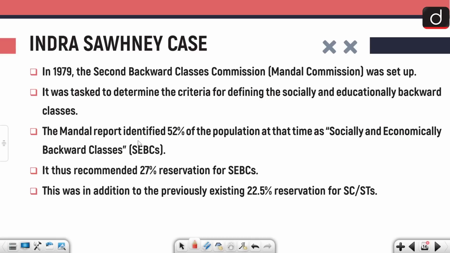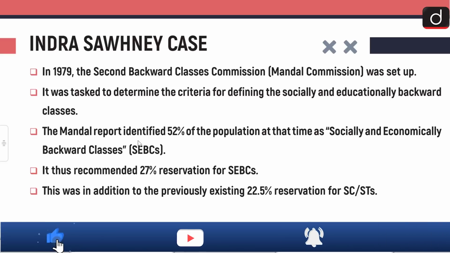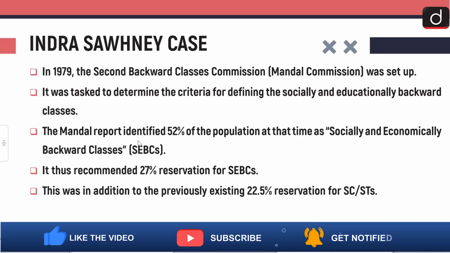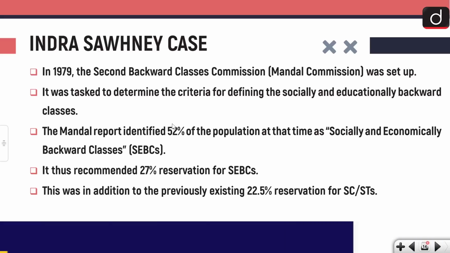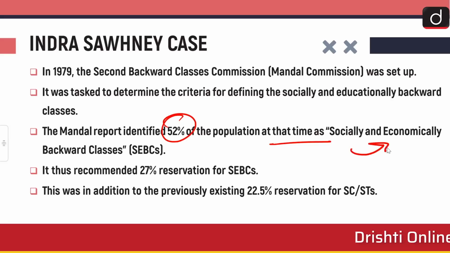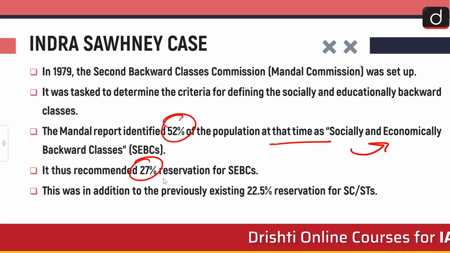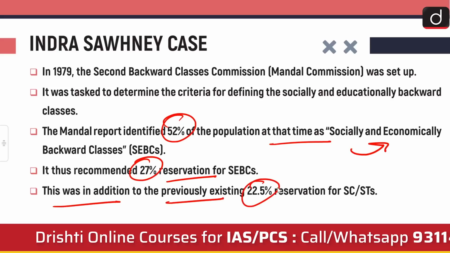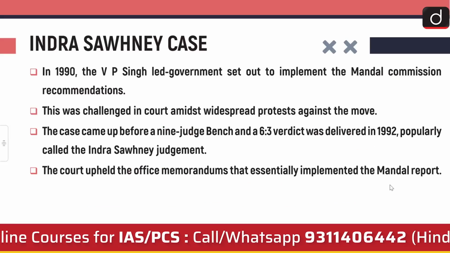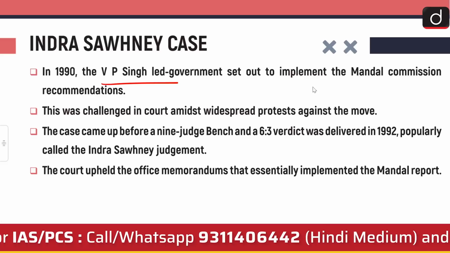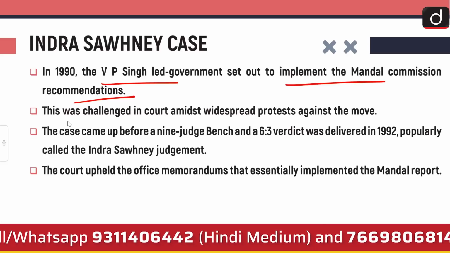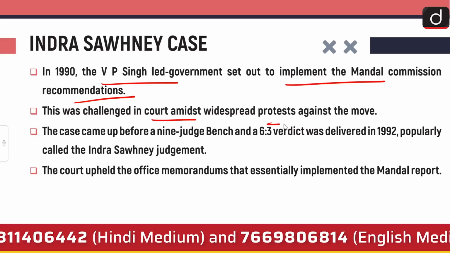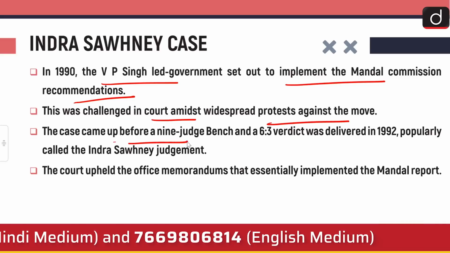Let's talk about the INDRA-SAWHNEY case. In 1979, the second Backward Classes Commission, the Mandal Commission, was set up. It was tasked to determine the criteria for defining socially and educationally backward classes. The Mandal report identified 52% of the population at that time as socially and educationally backward classes and recommended 27% reservation for them. This was in addition to the previously existing 22.5% reservation for SCs and STs, and in 1990, the VP Singh-led government set out to implement the Mandal Commission recommendation. This was challenged in court amidst widespread protests against the move, and the case came up before a 9-judge bench.